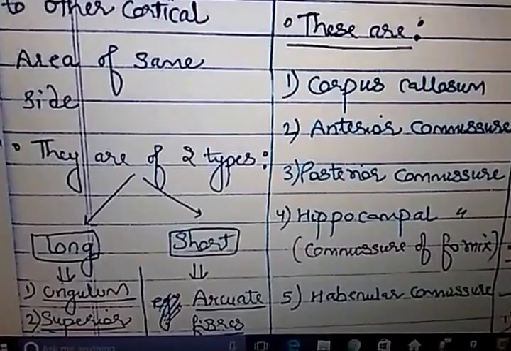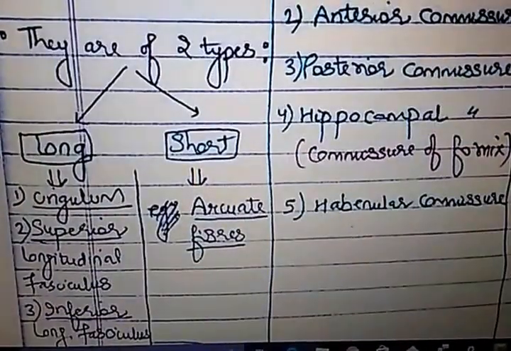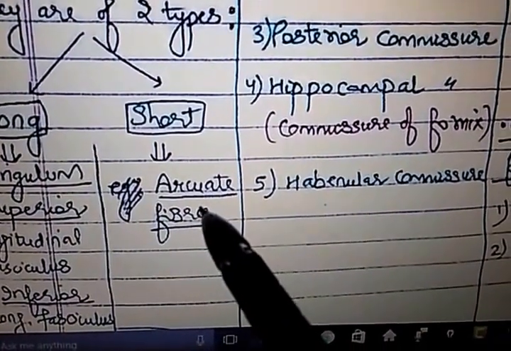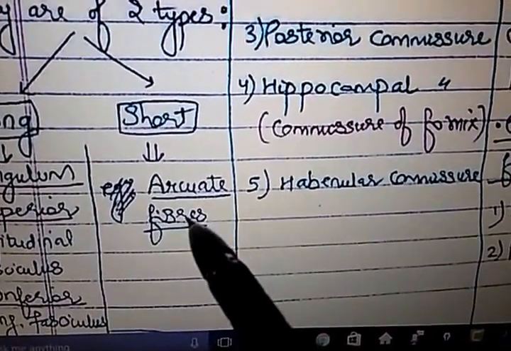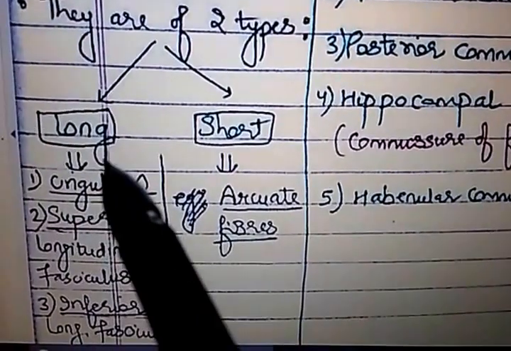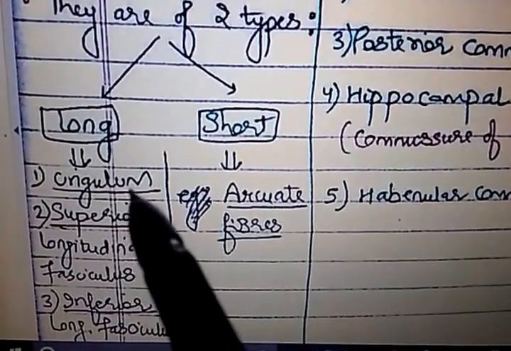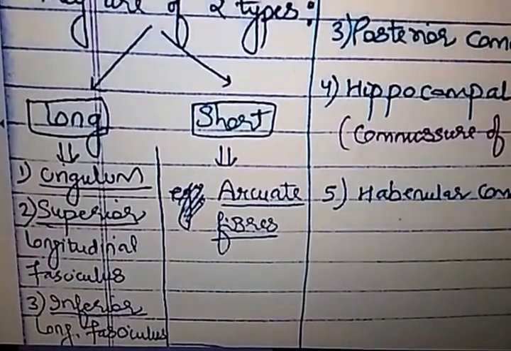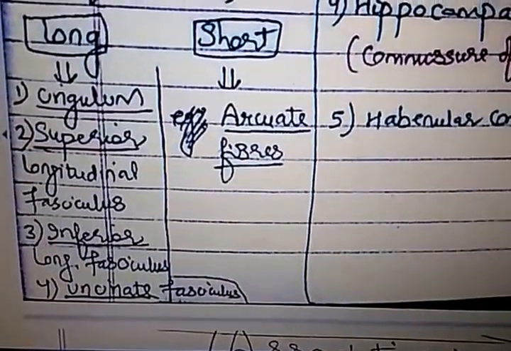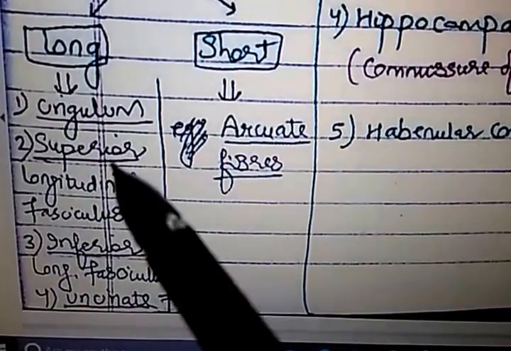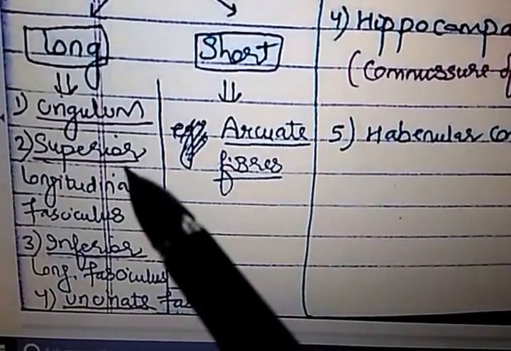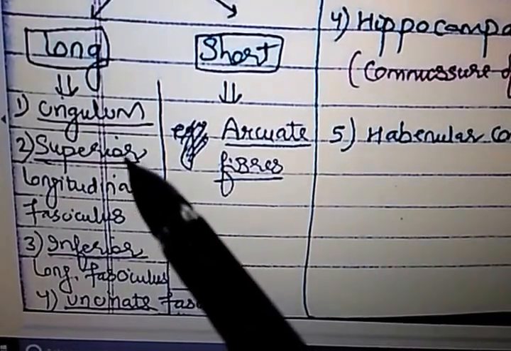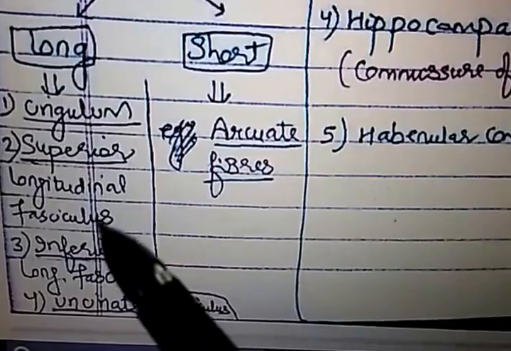These association fibers are of two types, long and short. Short ones are called arcuate fibers. They connect the adjacent gyri. Whereas long association fibers are cingulum, superior longitudinal fasciculus, inferior longitudinal fasciculus, uncinate fasciculus, etc. Among these, the largest or the longest association fiber is the superior longitudinal fasciculus.